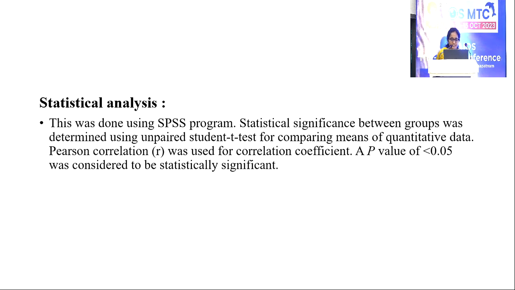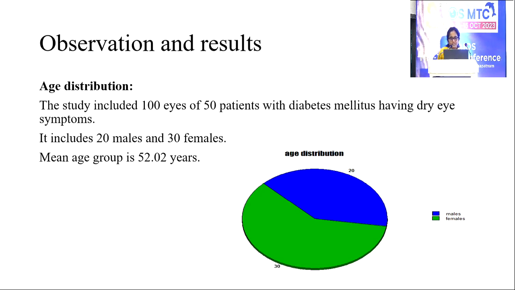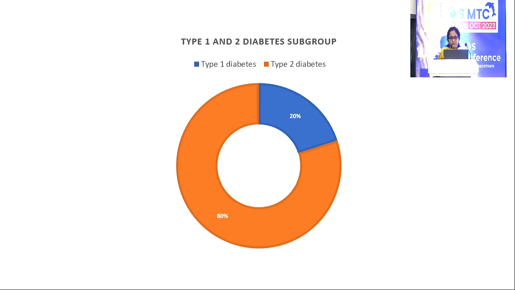meibum. Statistical analysis was done using SPSS program and unpaired student t-test for comparing the means of the quantitative data, and Pearson correlation R is used as a correlation coefficient. P-value of less than 0.05 is considered to be statistically significant. Observation and results. In this study, total 100 eyes of 50 patients are analyzed. Here in the study, 20 males and 30 females are included, and mean age is 52.02 years.